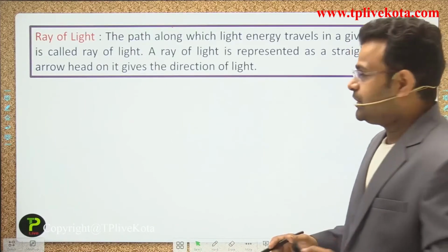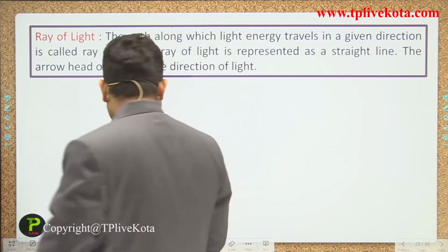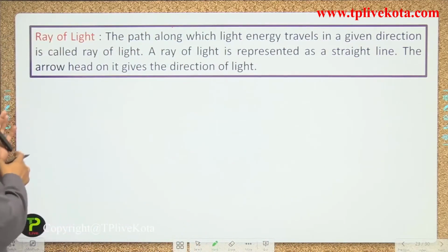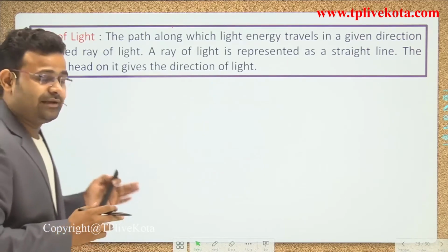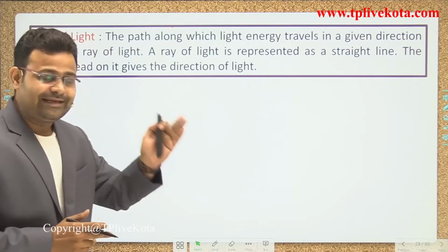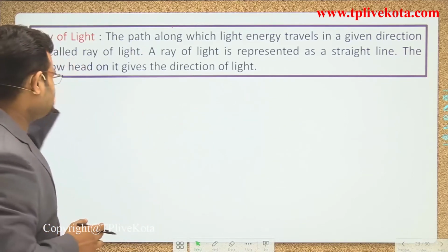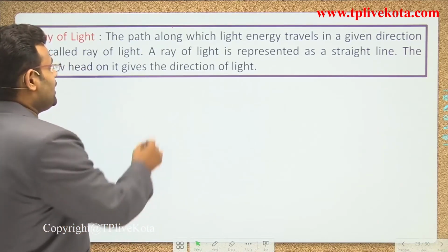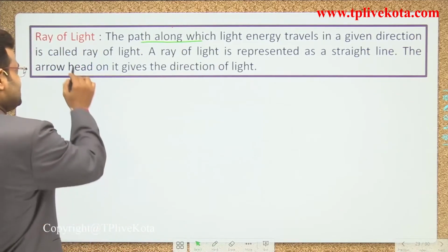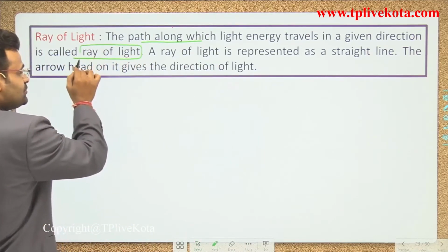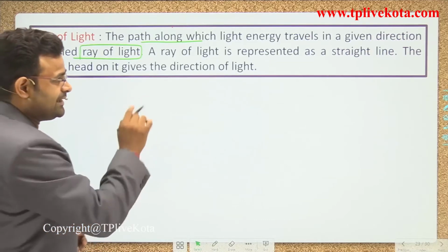Next one is a ray of light. When the light is traveling from one place to another place, how can we represent on paper that light is traveling? That time we use that concept. The concept is a ray of light. A path along which light energy travels in a given direction is called the ray of light. A ray of light is represented by a straight line.